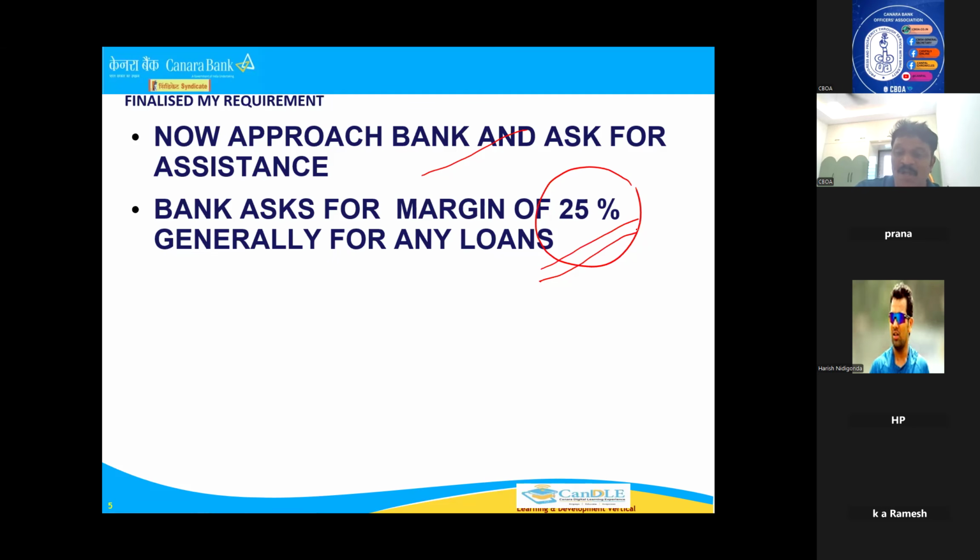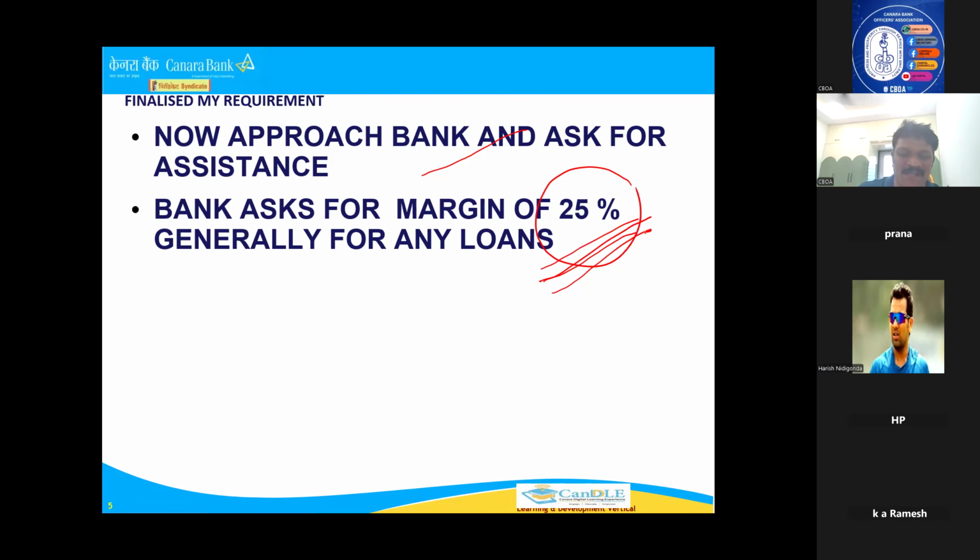Hope you understood. So straight away, no manager should say it is 25%. You should know on what scheme, what product you have selected for this customer. Based on that, margin will be decided. But generally, a banker says OCC means 25%. Stock means 25%. If there is book debt, we say 40%. Actually, it is not 100% correct. Based on the products, each margin will vary.